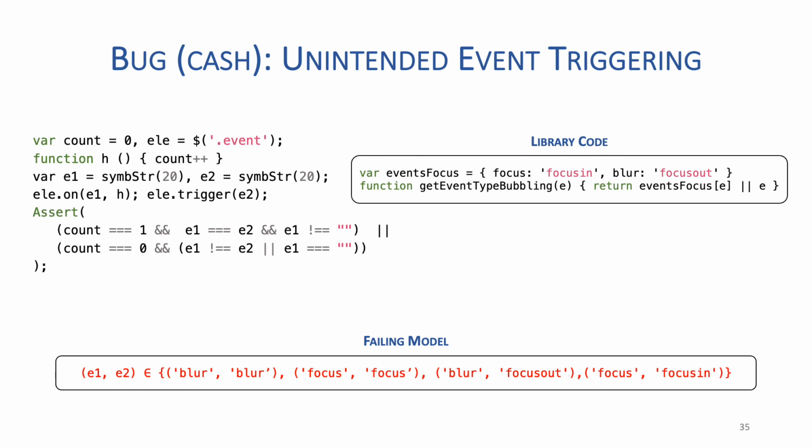We now show one of the bugs found. It happened that in the Cash library some events were being redirected during dispatch, causing the correctness property to be violated. In particular, the focus event was actually triggering the focusin event, and the blur event was actually triggering the focusout event. However, this redirection was not taking place for handler addition. So we could add a handler for the focus event, for instance, and it would not be executed during dispatch. JaVerT.Click finds the appropriate counter model, so we reported this bug and the Cash developers fixed it.